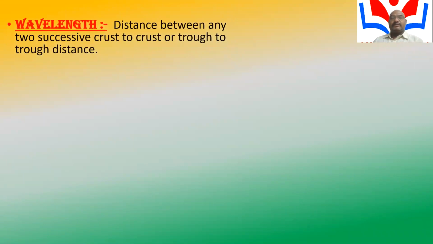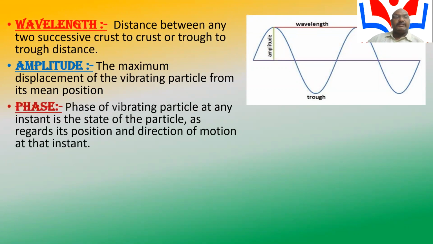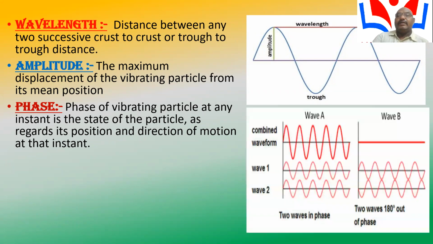What is the wavelength? What is the amplitude? What is the phase? The first one is wavelength: the distance between any two successive crests or two successive troughs. From the diagram, this is called the crest. The distance between two successive crests or two successive troughs is called the wavelength.